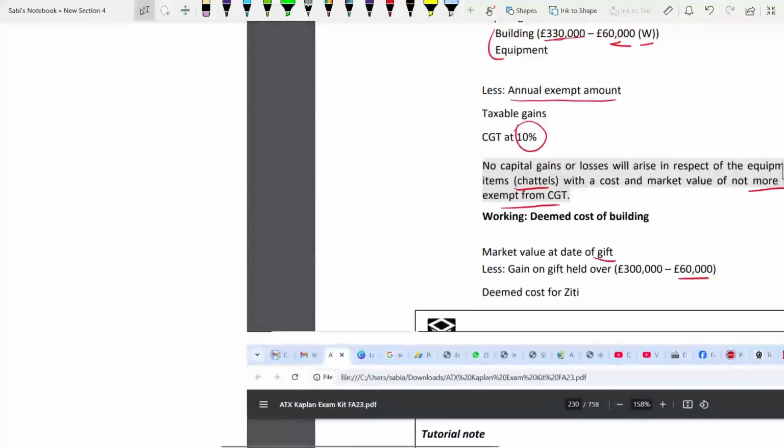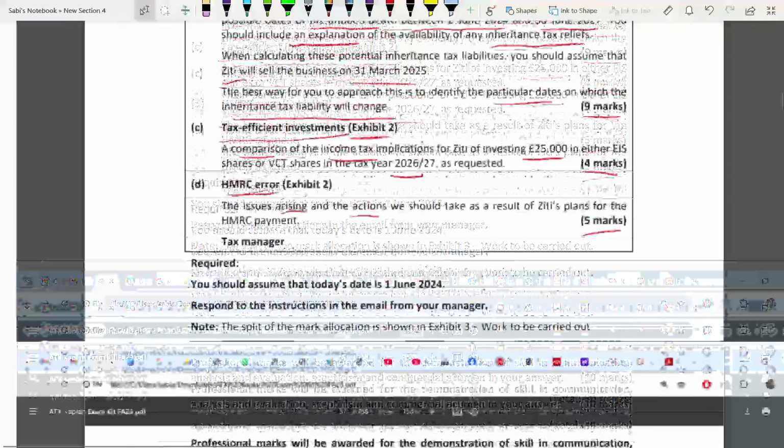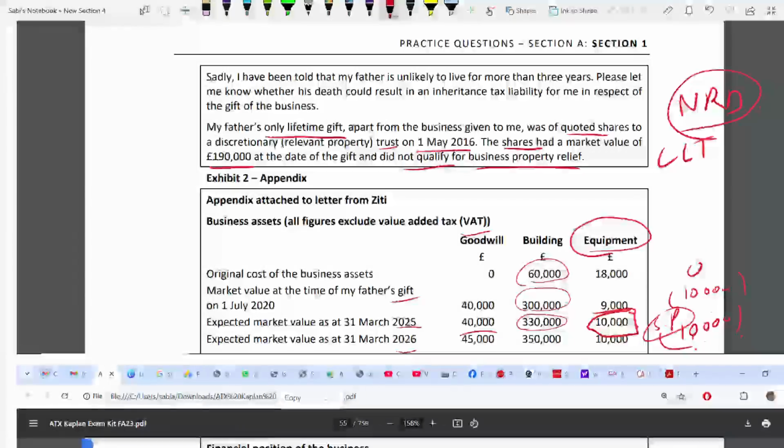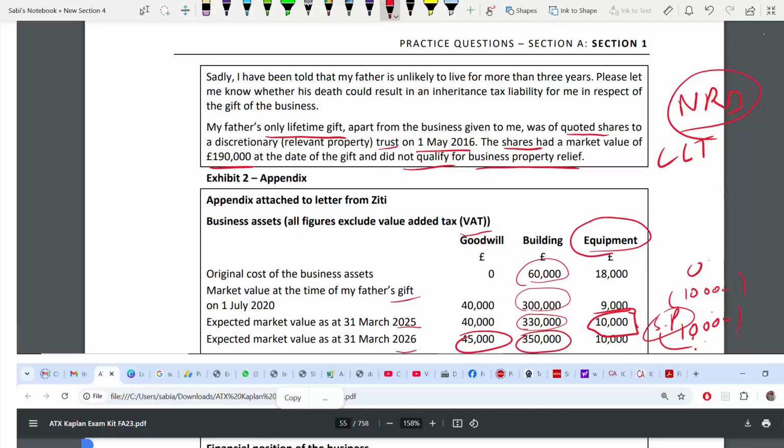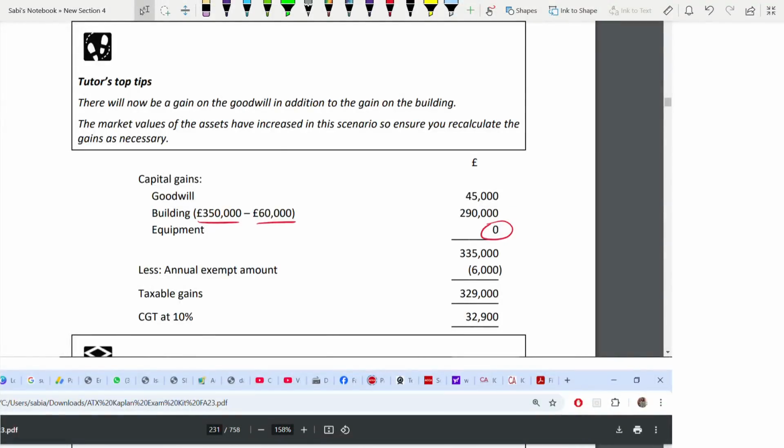It's from here, Exhibit 2. Goodwill is 45,000, this one, market value, and this 350. Now it's 350. Cost will remain the same because it was gifted. Building has been given to the. So the base cost will be same. Annual exempt amount you deduct, taxed at 10%.